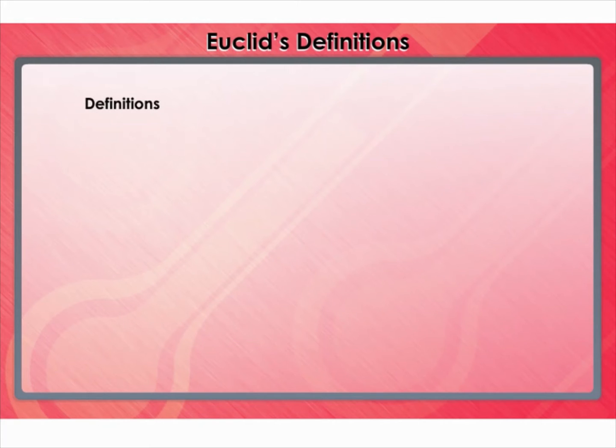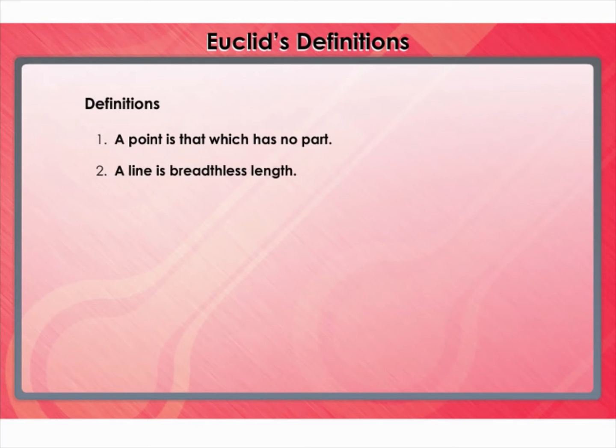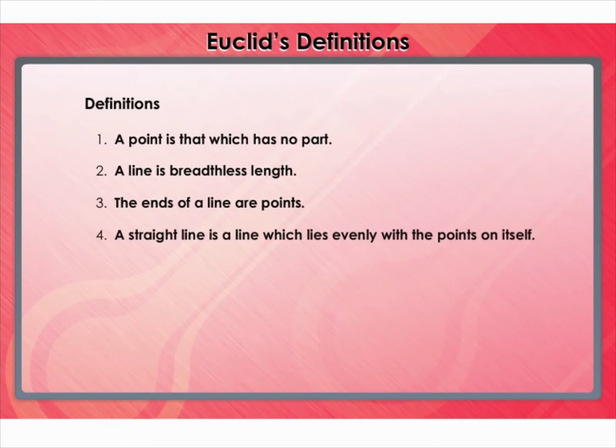Thus, we have seen the 7 definitions proposed by Euclid. With these definitions, Euclid tries to describe the fundamental elements of geometry. 1. A point is that which has no part. 2. A line is a breadthless length. 3. The ends of a line are points. 4. A straight line is a line which lies evenly with the points on itself.